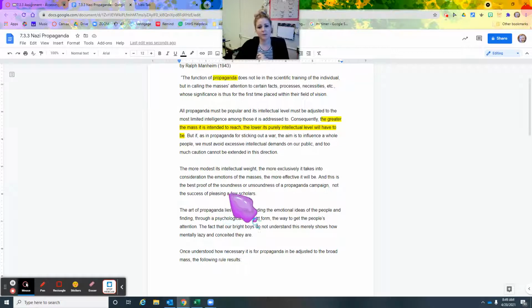And this is the best proof of the soundness or unsoundness of a propaganda campaign, not the success of pleasing a few scholars.